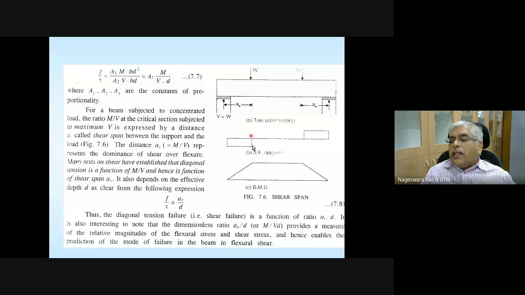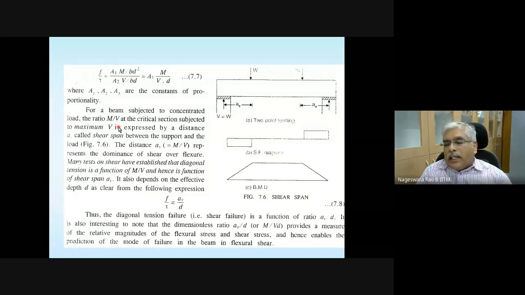So this is the critical section. So the distance of the critical section from the support, called shear span between the support and the load, that distance is going to be same as M divided by V. You go back to your structural analysis and check.